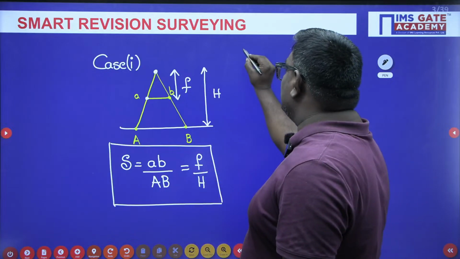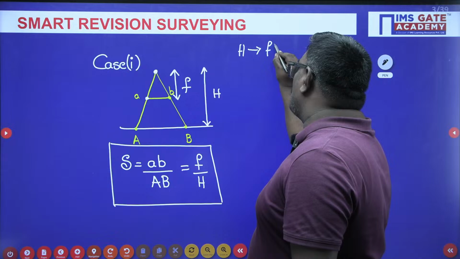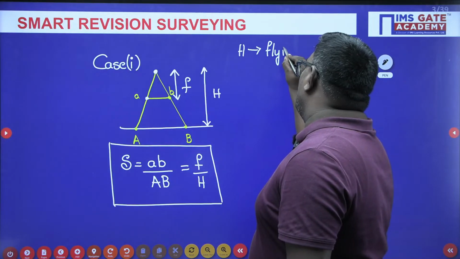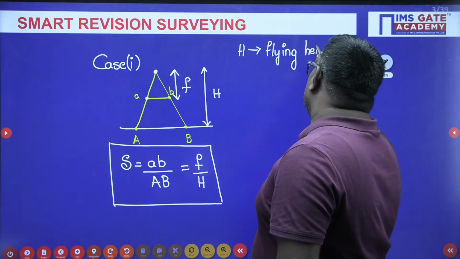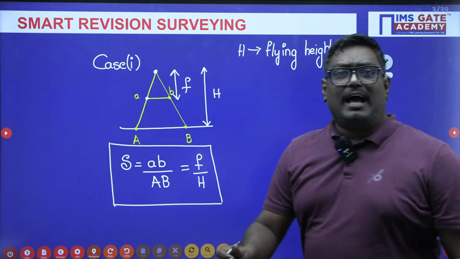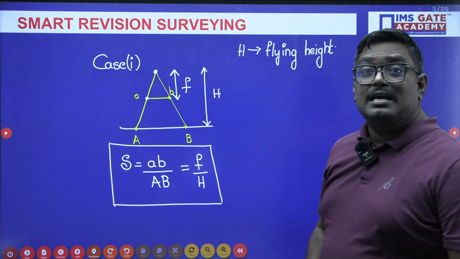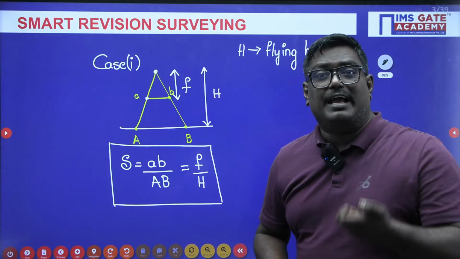And remember here, see students, capital H is called as what, sir? Capital H is known as flying height. My dear students, what factors does flying height depend upon? Actually, flying height is given by the formula C factor into contour interval. How do you find out flying height, sir?